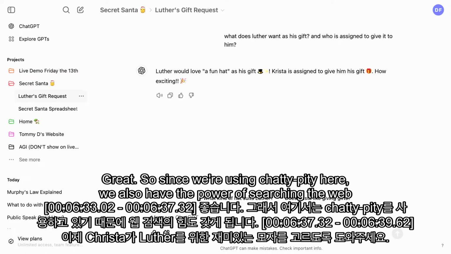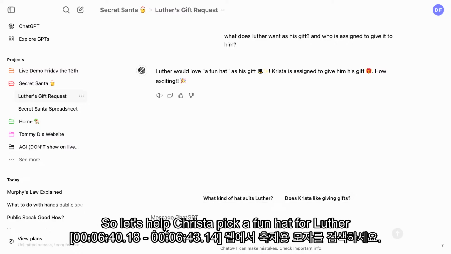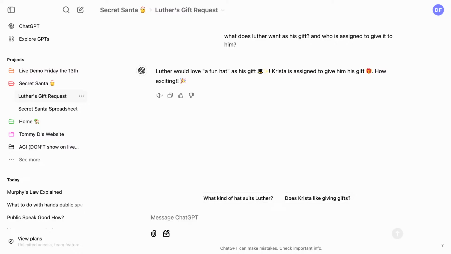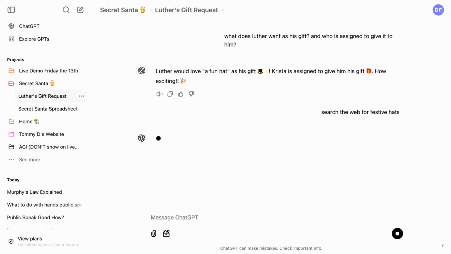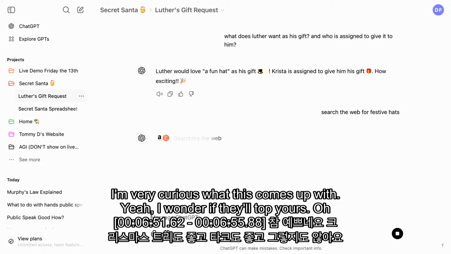Since we're using ChatGPT here, we also have the power of searching the web. So let's help Krista pick a fun hat for Luther. Search the web for festive hats. I'm very curious what this comes up with.